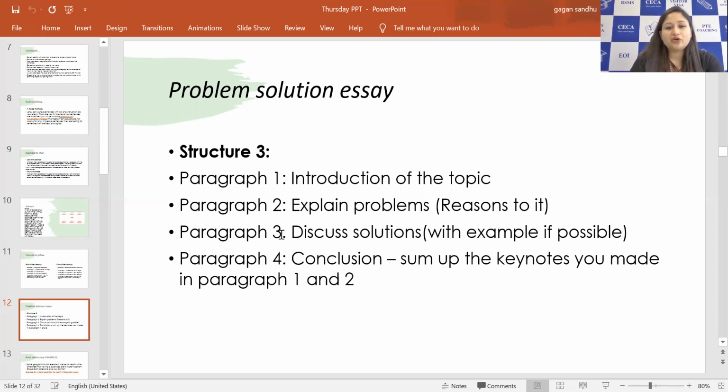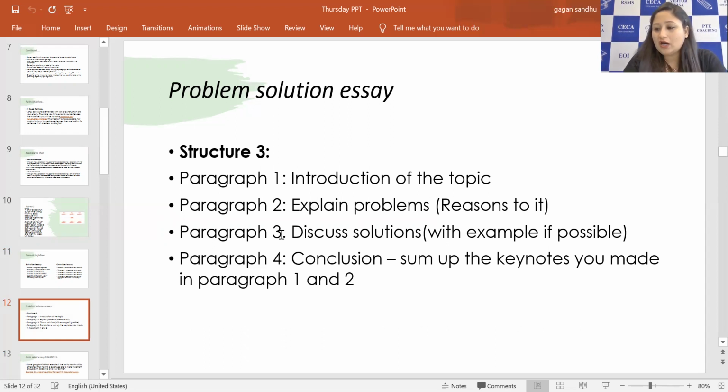Paragraph 3, then we'll be talking about the solution of the problem. So for maybe illiteracy, I'm saying distributing some sort of schemes to the people for having concessions in education. Government should invest more.